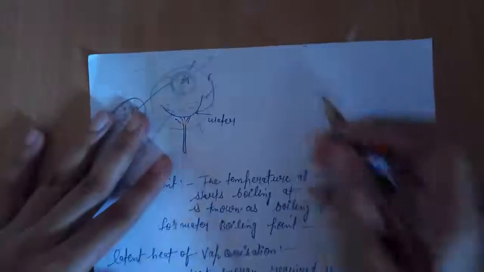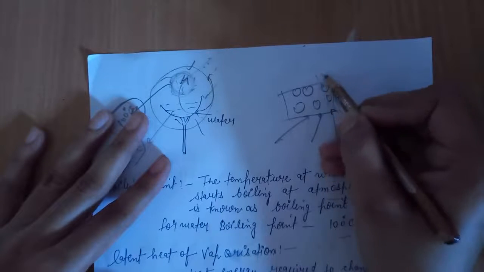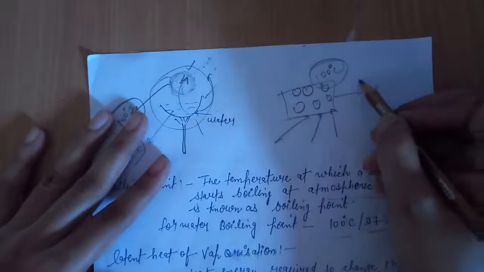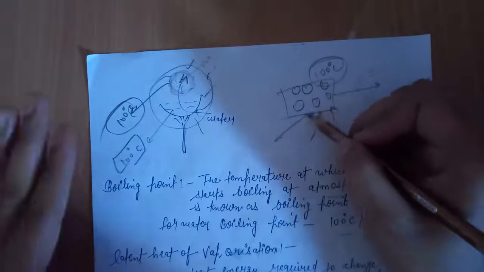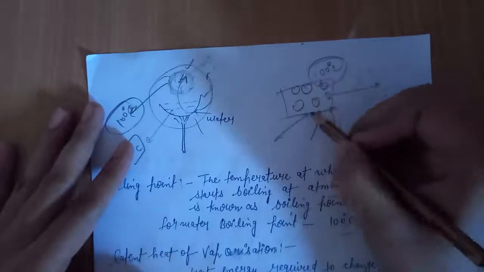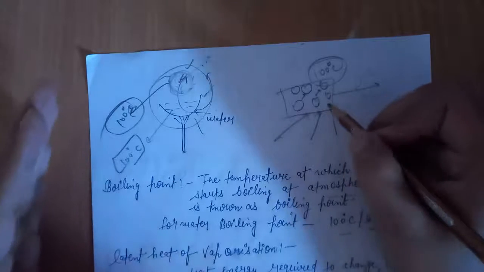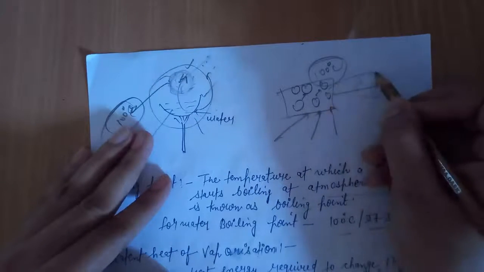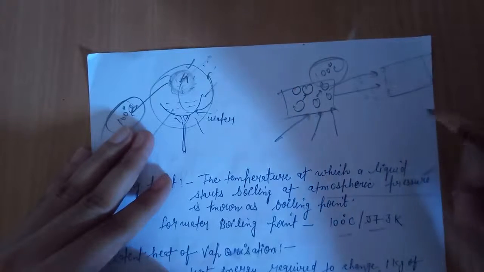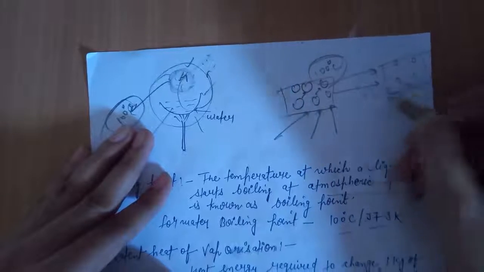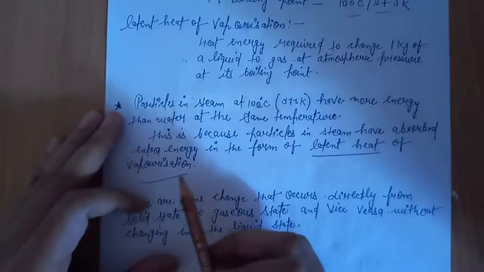So the heat energy, such as these are the particles of water, and the heat energy after reaching the boiling point of 100 degrees Celsius, the water starts to boil and starts to form water vapor. So after reaching 100 degrees Celsius, the heat energy provided to this water is utilized by the particles of water to overcome the forces of attraction, and by overcoming the forces of attraction, the arrangement of these particles changed, as these particles are found in the gaseous state.